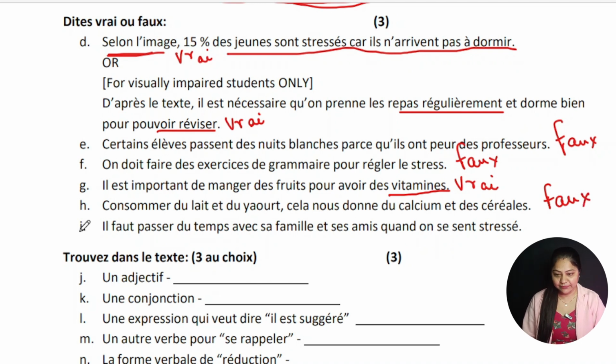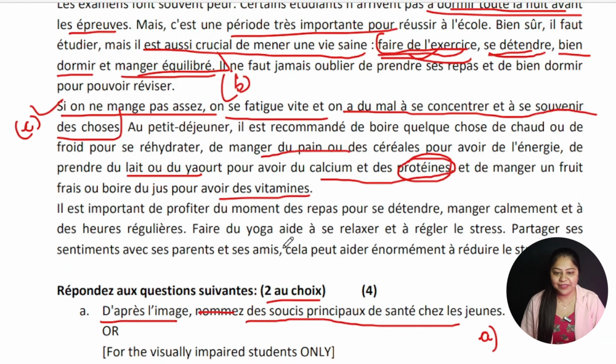Okay, and I part says il faut passer du temps avec sa famille et ses amis quand on se sent stressé. It is necessary to pass the time with the family and friends to release the stress, or when we feel stressed. Yes, as per me it is right, but as per the text, let us find the statement where it is written or anything related to the statement is written over here or not.